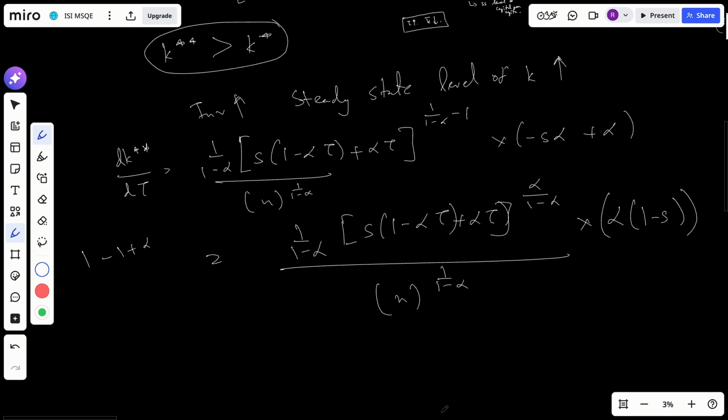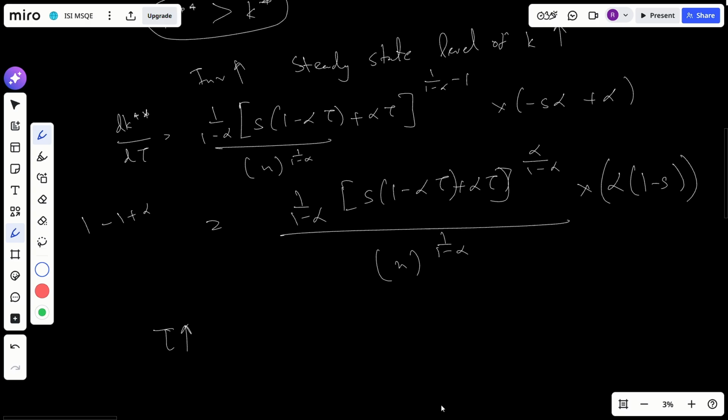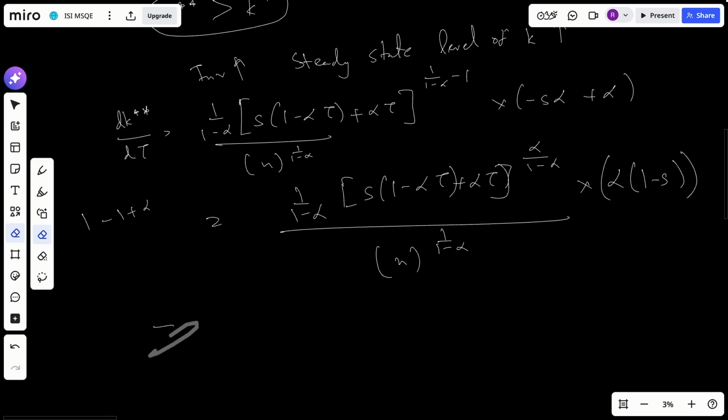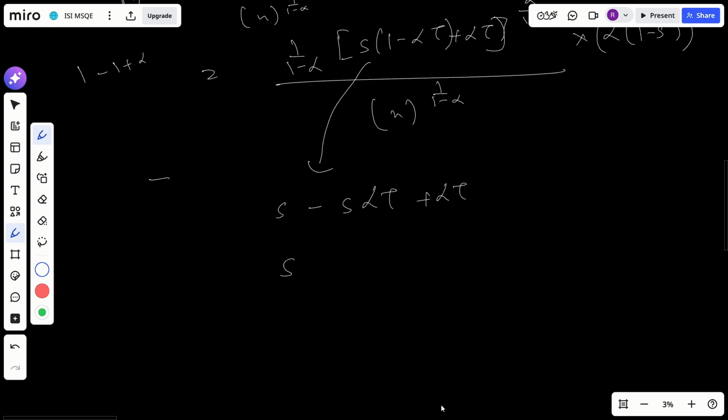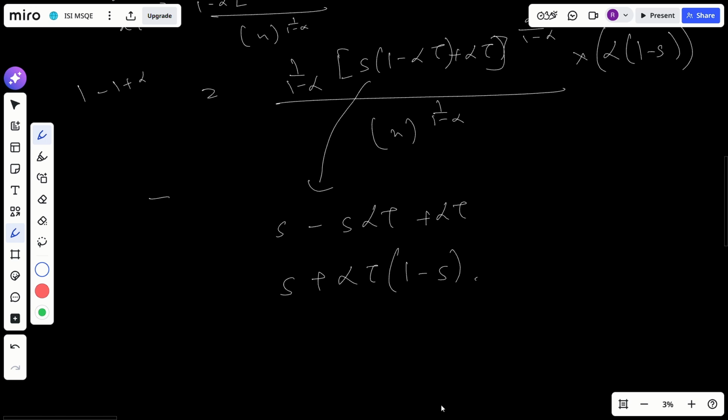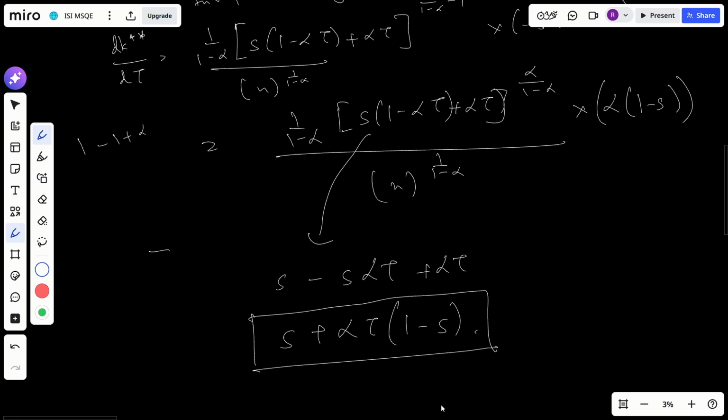Okay, so when tau rises, let's do one thing. Let's just open up this bracketed term. This will be s minus s alpha tau plus alpha tau, so s plus alpha tau times 1 minus s. Okay, so I have written this term inside the bracket here. Now you can see that when tau rises, this term inside the bracket will also rise, right?